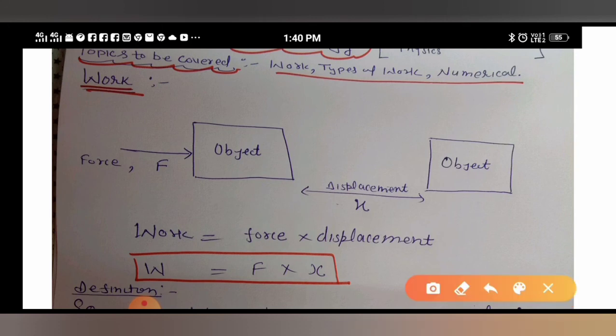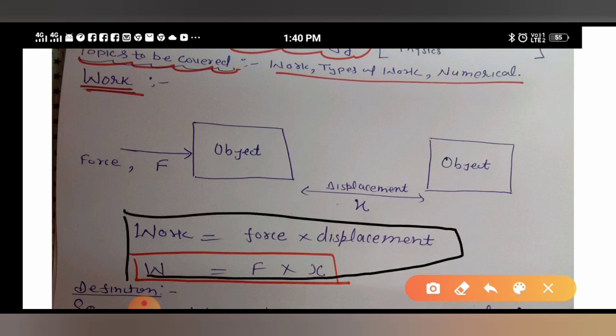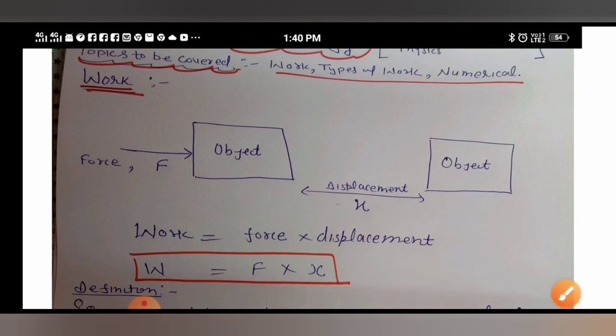So work is nothing but the product of force and displacement. You can write that work is equal to force multiplied by displacement. W is equal to F cross X, where W is work, F is force and X is displacement.